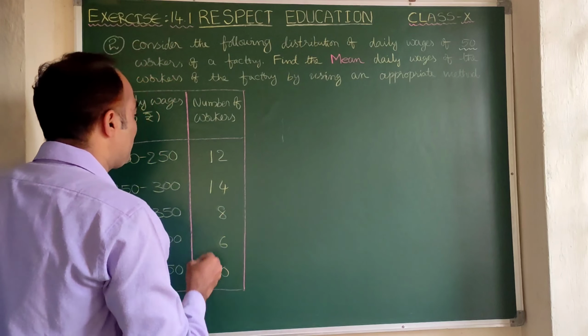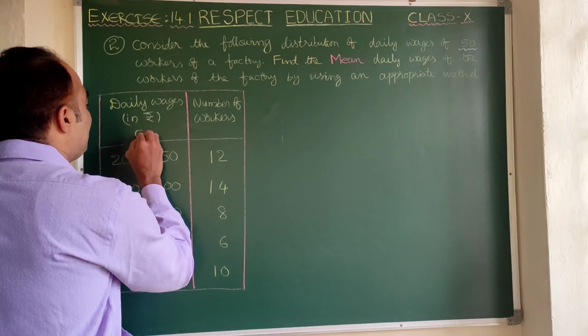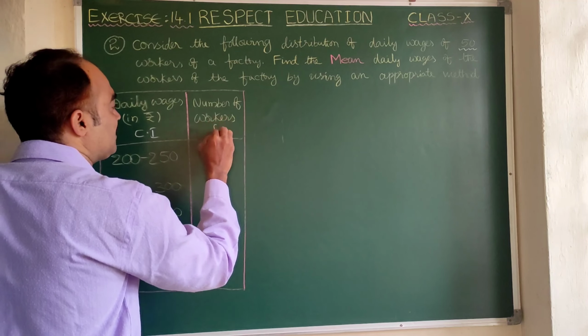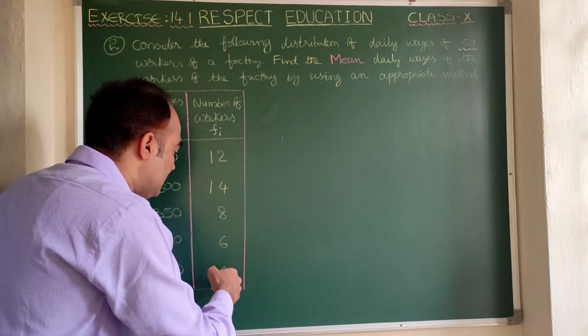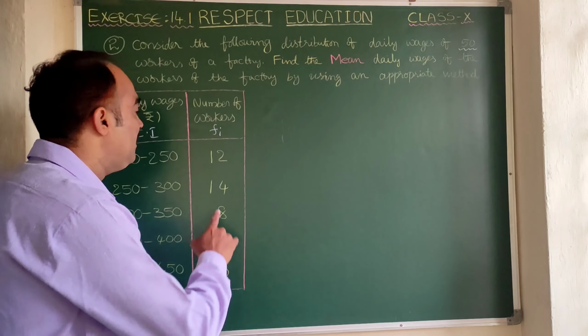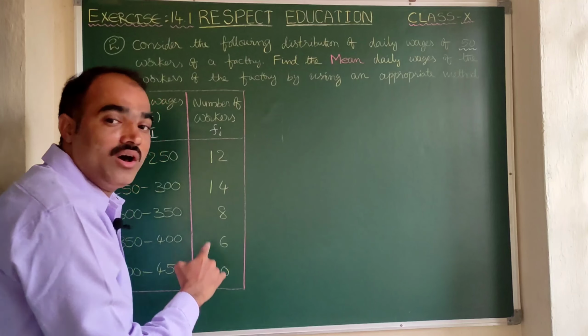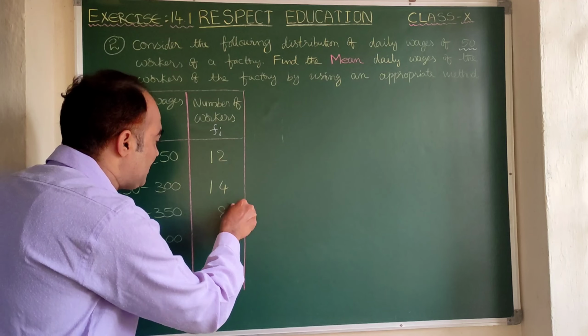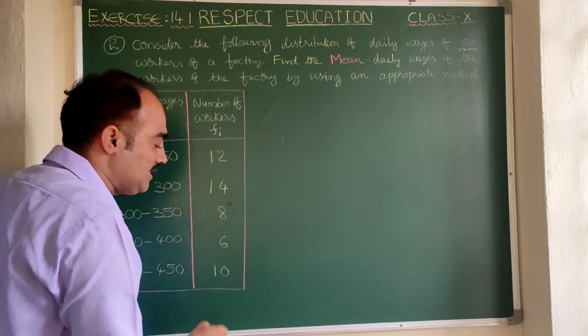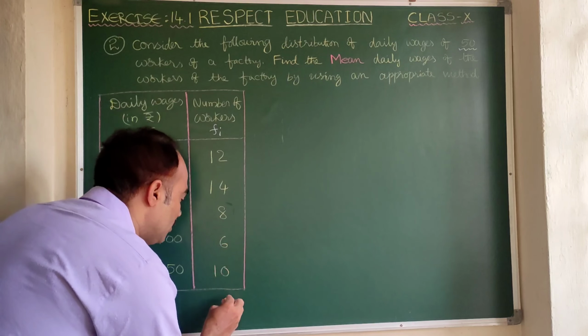Now before starting the problem, let us consider the first column as class interval, and the second one as the frequency, that is Fi. Clear? Let us start the summation, the sum of the Fi. Directly you can add to get 50, or better you can check once. 2 plus 4, 6. 6 plus 8, 14. 14 plus 6, 20. 20 plus 0, 20.